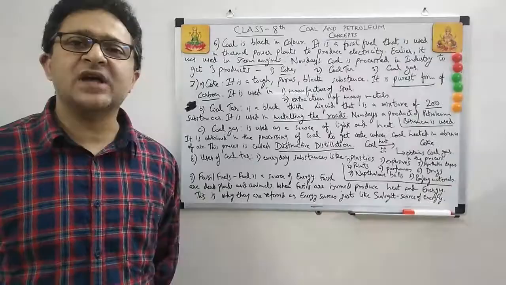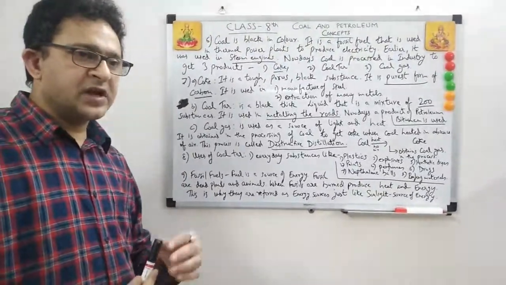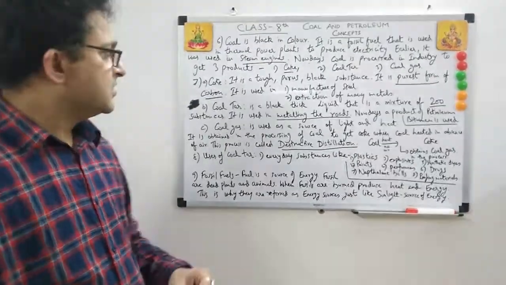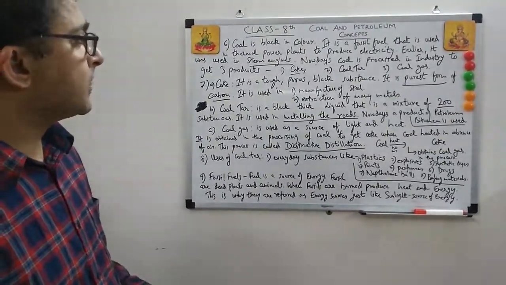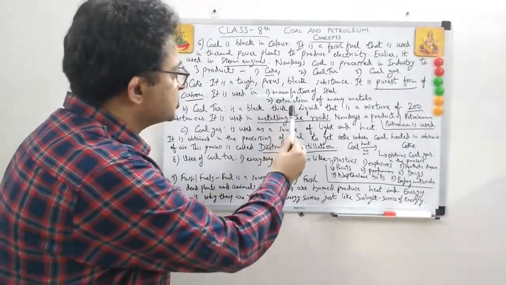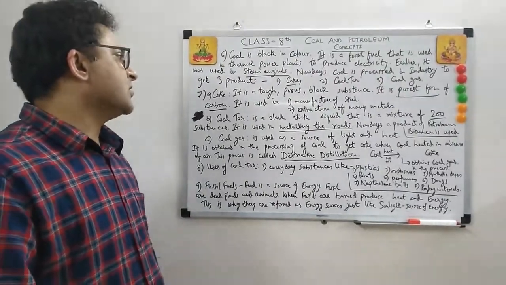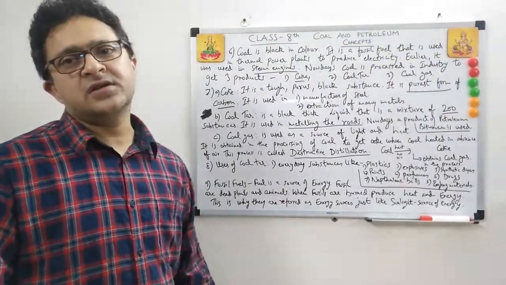Because it's a reducing agent, it will take the metal out from the oxide. This is what the book says: extraction of many metals. It is also used in the manufacture of steel.